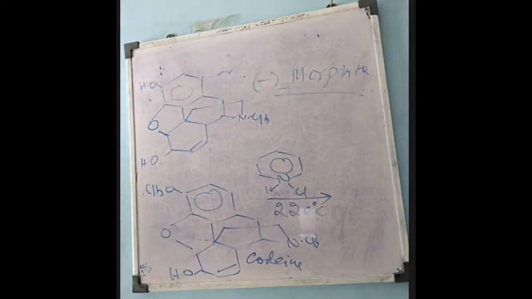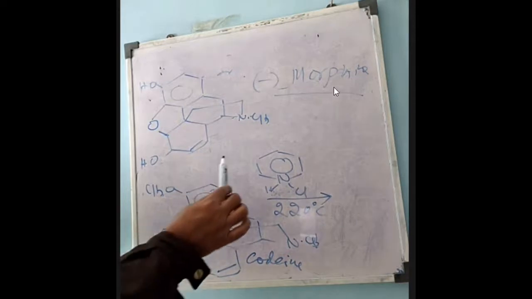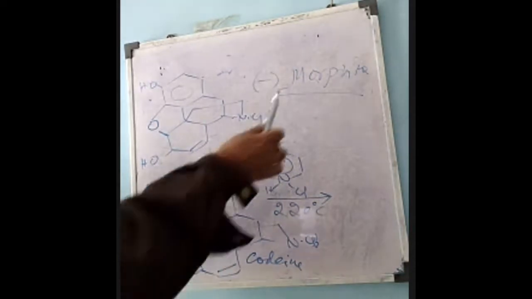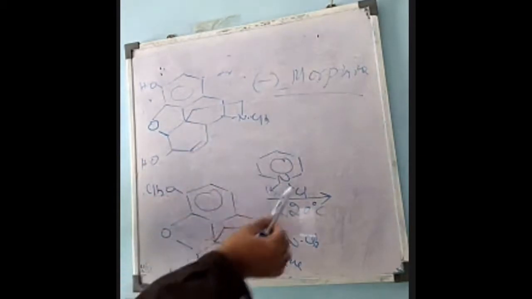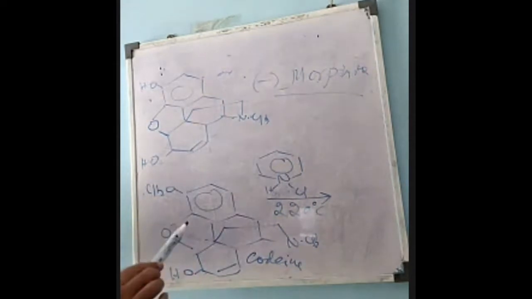Whatever synthesis we have carried out here is now comparable with the results obtained by applying the tests we have carried out. These reactions are the same. If anybody asks why we are using pyridinium chloride or pyridine hydrochloride, we say it is a selective demethylating agent. It is an organic base. If you use an inorganic base, then this methyl can also be removed. Our purpose is just to remove only this O-methyl group.